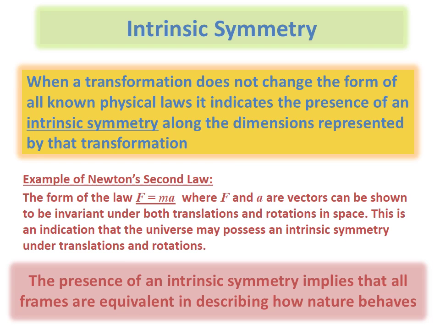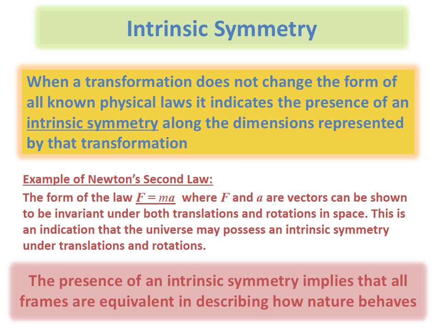When a frame transformation does not change the form of physical law that is expressed in that frame, then we say that we have an intrinsic symmetry with respect to that physical law. And if this is true for all physical laws, then we say that the universe is intrinsically symmetric for that transformation. A good example to look at is Newton's second law, F is equal to ma.